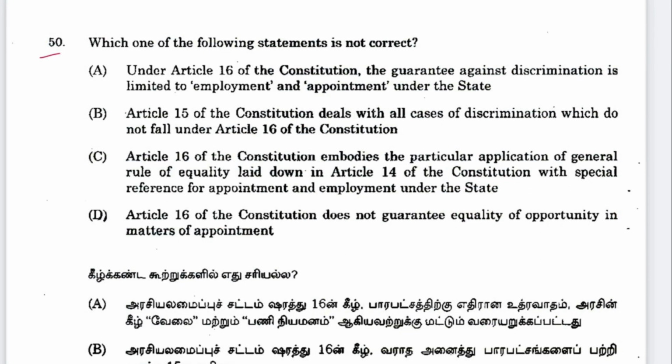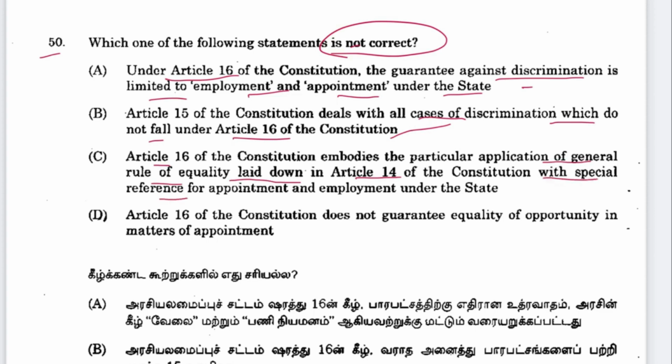Next is 50. Which of the following statements is not correct? Under Article 16 of the Constitution, the guarantee against discrimination is limited to employment and appointment under the state. Yes, it is correct. Article 15 of the Constitution deals with all cases of discrimination which do not fall under 16. Yes, it is correct. Article 16 of the Constitution embodies the particular application of the general rule of equality laid down in Article 14 with special reference to appointment and employment under the state. This is correct. D: Article 16 of the Constitution does not guarantee equality of opportunity in matters of appointment. Wrong, it guarantees. D is the answer, not correct.